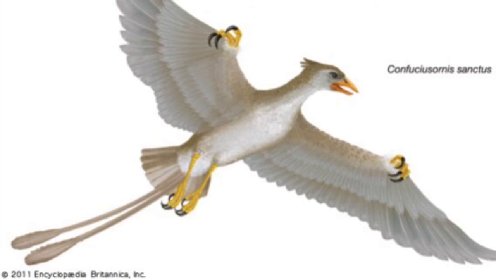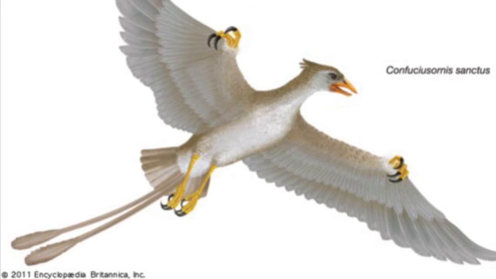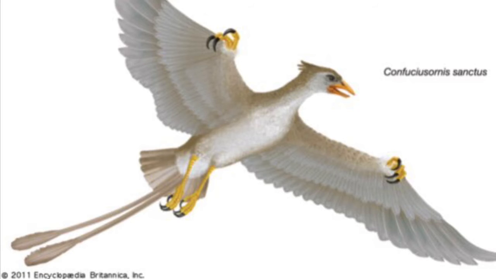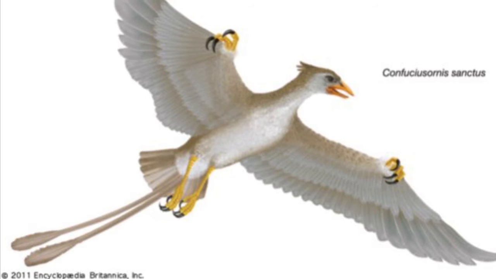This is a Confuciusornis. It is a crow-sized bird that has beaks, feathers, and claws at the tips of its wings.